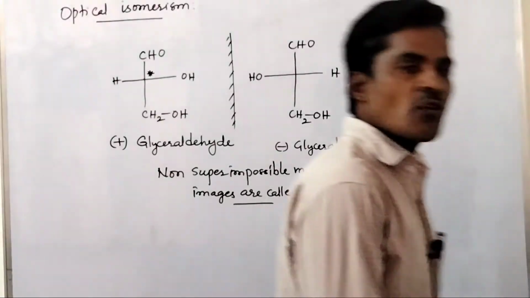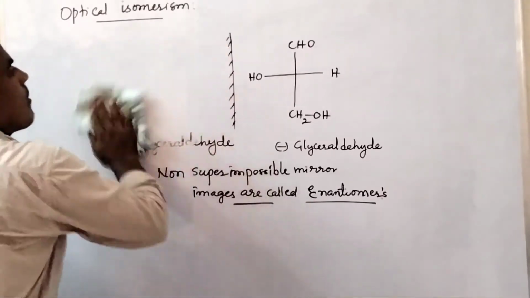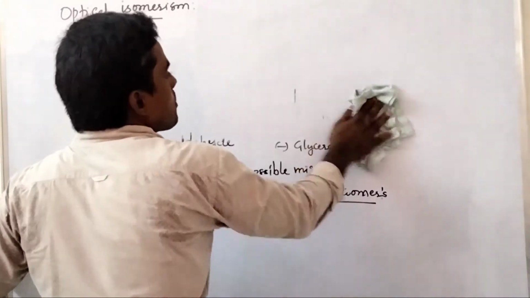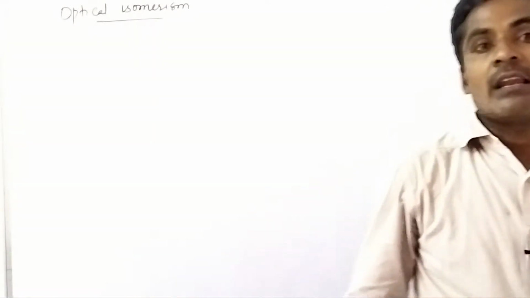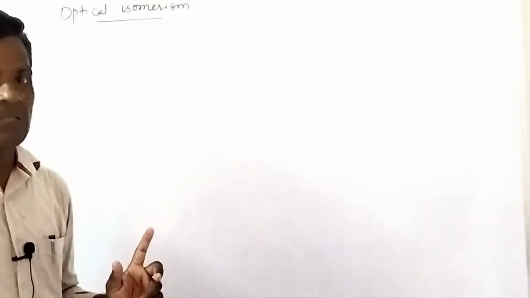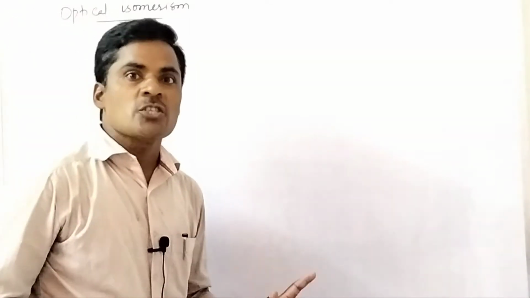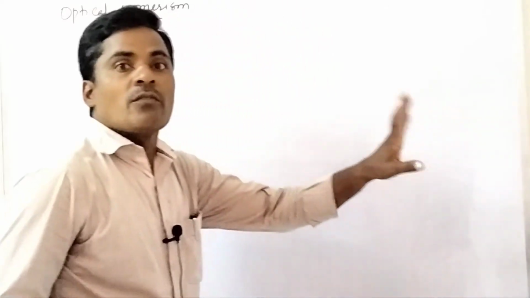But in the case of meso compounds, meso compounds are optically inactive stereoisomers in spite of the presence of chiral carbons. Why? This is because the rotation caused by one half of the molecule is cancelled by the other half of the molecule.